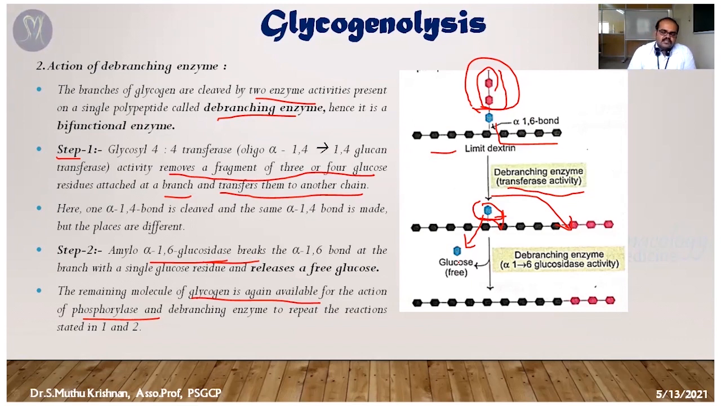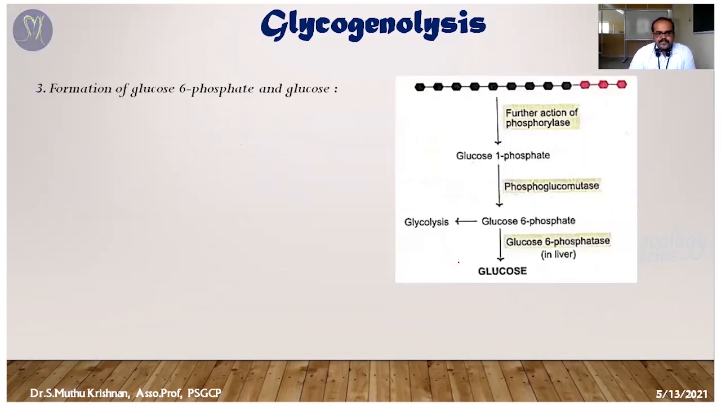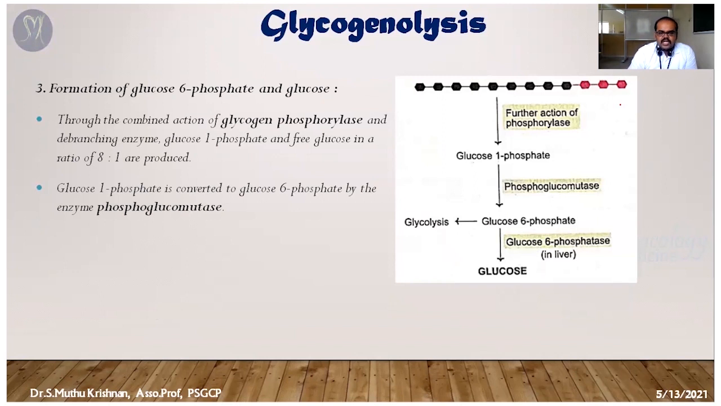In the same manner, since glycogen has various branches, one by one the branches are going to be cleaved, producing free glucose molecules. The third step: now the glucose molecule is released, but that's a problem here, it's not a free glucose. The glycogen phosphorylase and the debranching enzyme are going to produce glucose 1-phosphate.